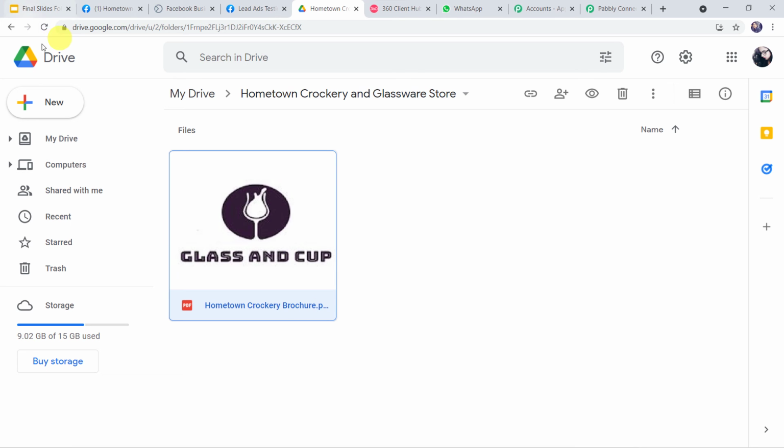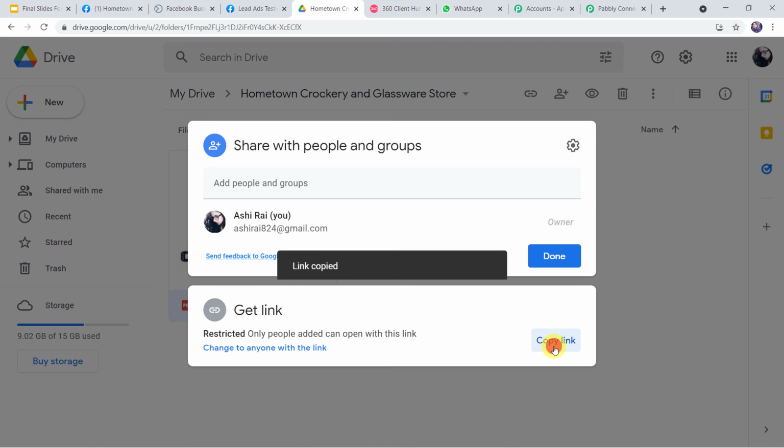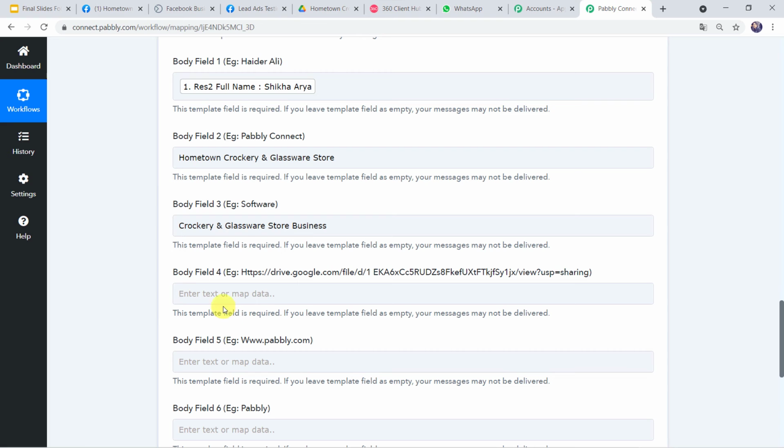So I have uploaded Hometown Crockery brochure in my Google Drive over here. So I'll simply make a right click on this. I'll click on share option, and here I can find get link option. So I will simply click on copy link. The link will be copied to clipboard. Go back to Pabbly Connect and paste the link over here.